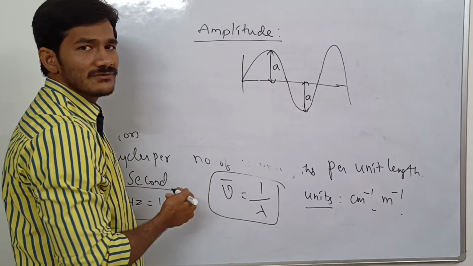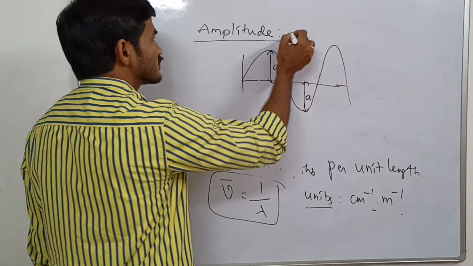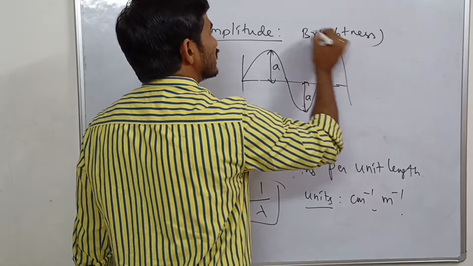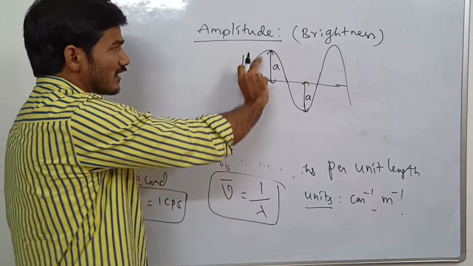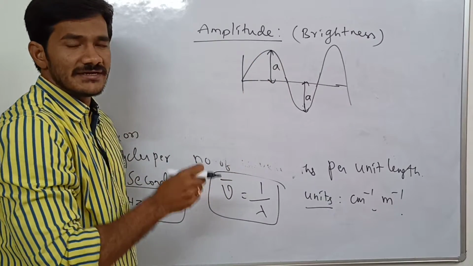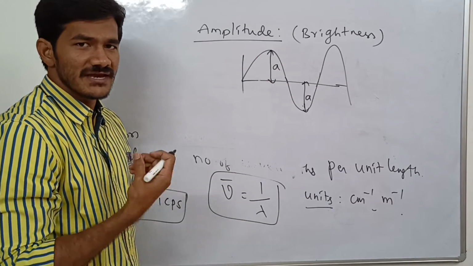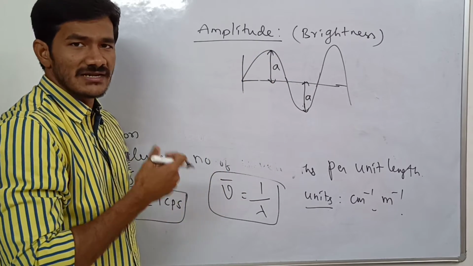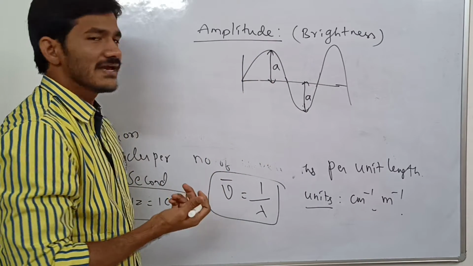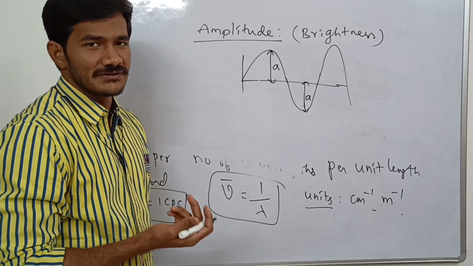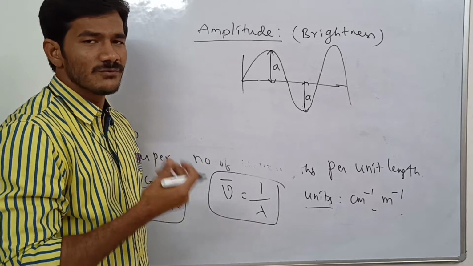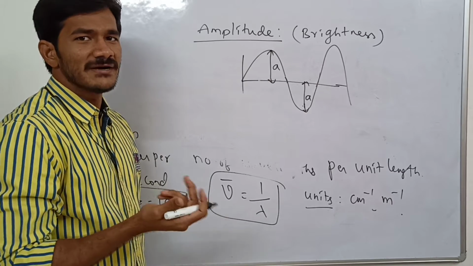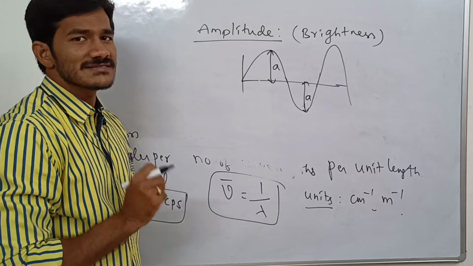If more amplitude, more brightness. Amplitude can also resemble the brightness. If a wave has more amplitude, it has more brightness. If it has less amplitude or less intensity, it means it is dimmer in light. Okay, now an LED bulb has more brightness because it has more amplitude. An incandescent bulb is dimmer in light because it contains less amplitude.